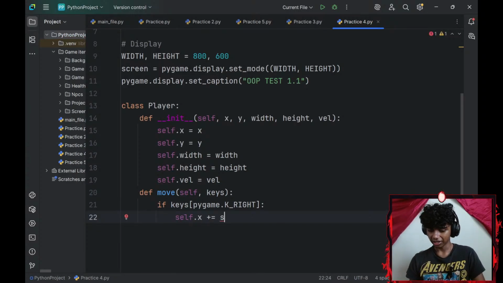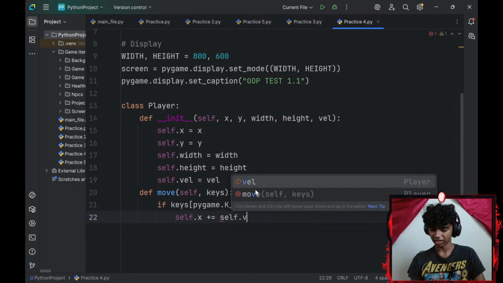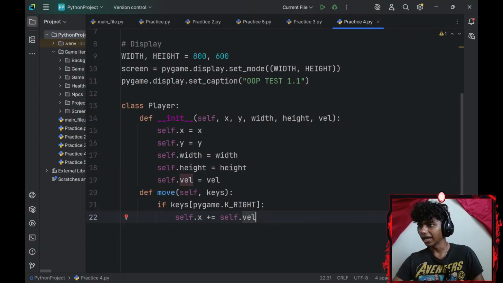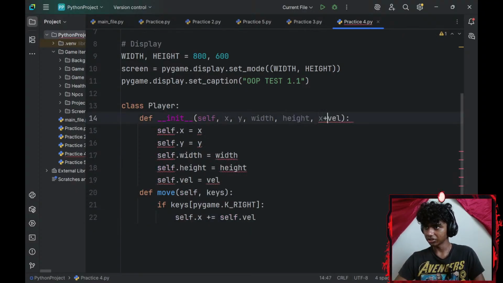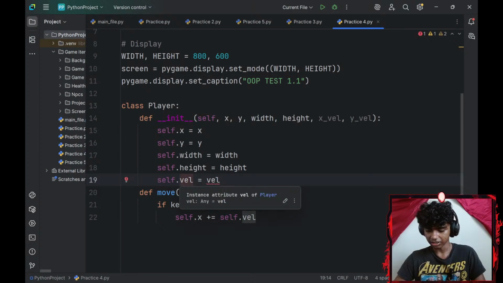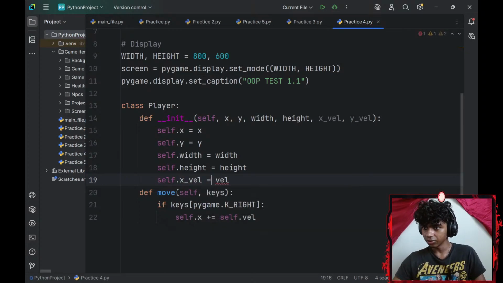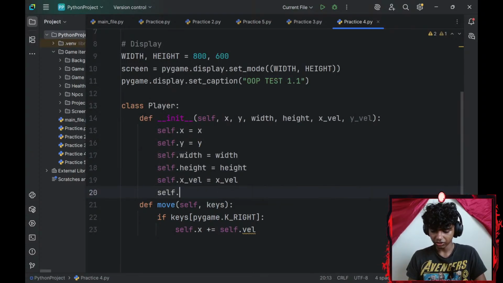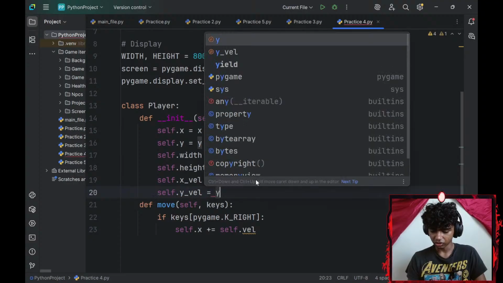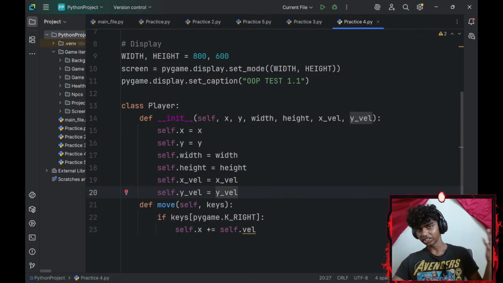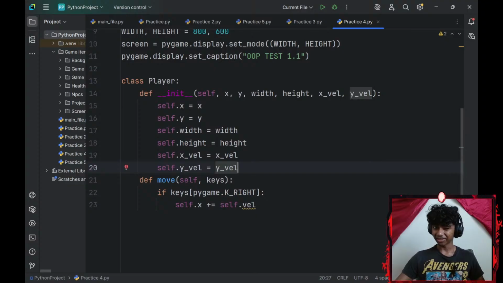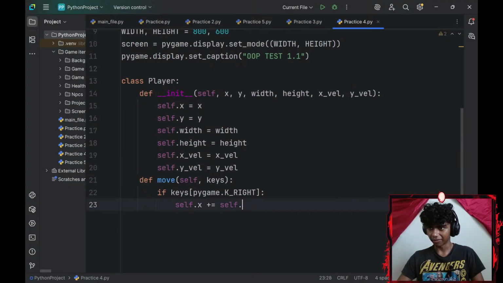Excuse me, guys. By myself dot velocity, I might have to add specifics to it. So x velocity, y velocity: self dot x velocity equals x velocity, and self dot y velocity equals y velocity. The reason I'm adding this is that later, when I have to add gravity and everything, this will be useful, so it's going to be a pretty good habit to learn from now.